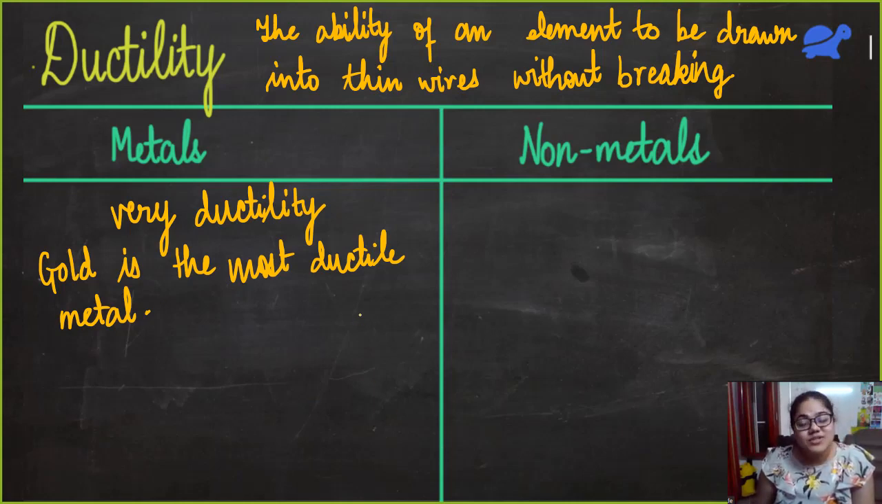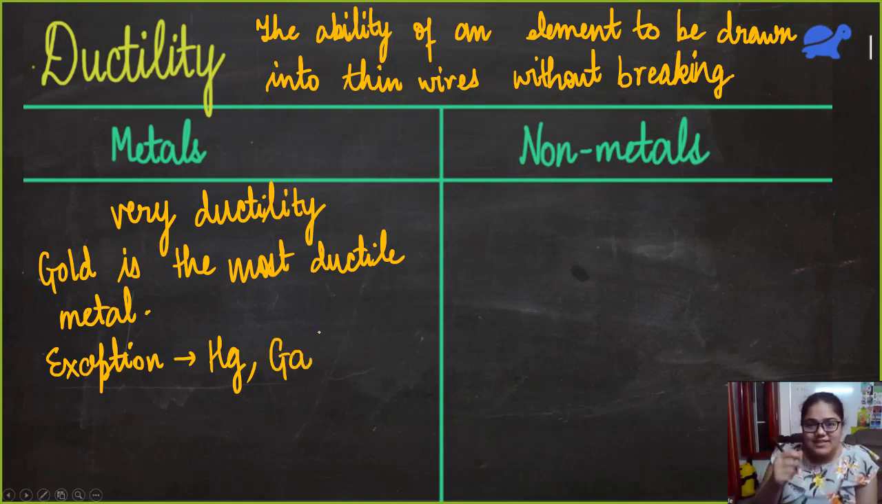So gold is the most ductile metal, and same for silver as well. But gold has the maximum ductility. But there are a few exceptions. What are those exceptions? First is mercury. Mercury is liquid. How can you make wires out of it? So mercury is an exception. Another exception here is gallium. It has a very low melting point. You touch it and it melts. So again, you cannot draw it into wires.